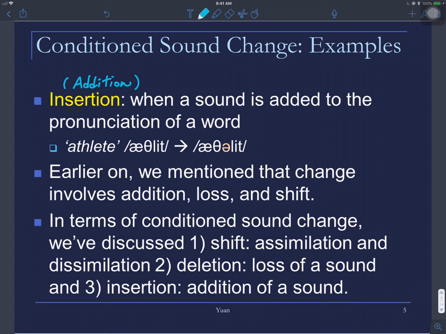So earlier on we mentioned that change involves addition, loss, and shift. So far we have looked at all the cases: deletion, insertion, and shifting. In terms of conditioned sound change, we have discussed number 1, shift, like assimilation and dissimilation, where we change to something else. And then number 2, deletion, where we get rid of a certain sound completely. And number 3, we add something new.